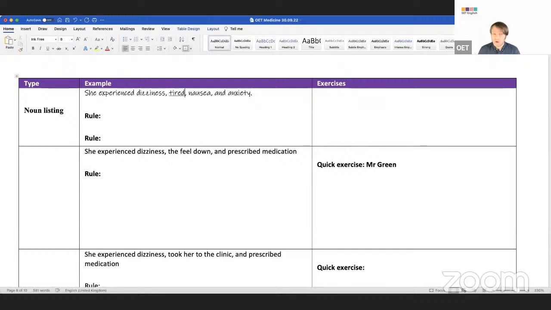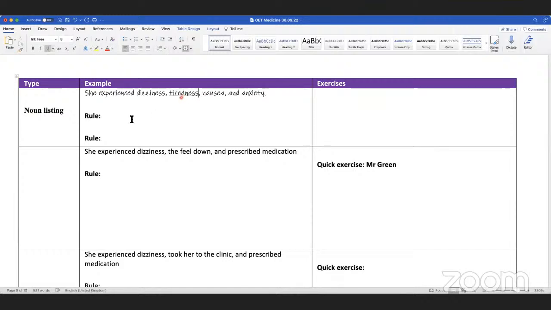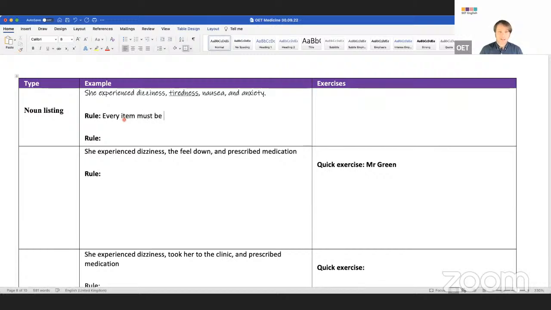So this is the first error that you always see: a word formation error. I'm listing nouns. I cannot put adjectives in my list. So what's the noun form, guys? Tiredness. So rule number one: every item must be a noun. So can I say this? She experienced dizziness, tiredness, nausea, and anxiety.